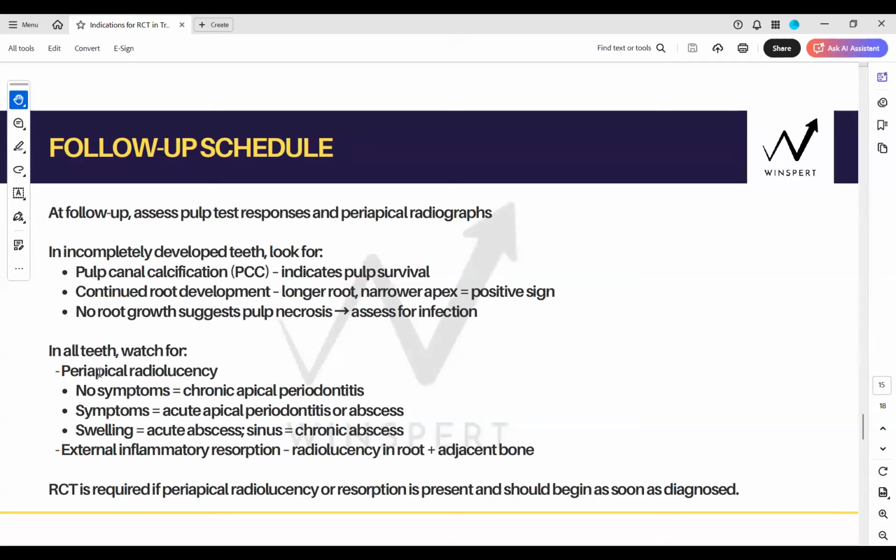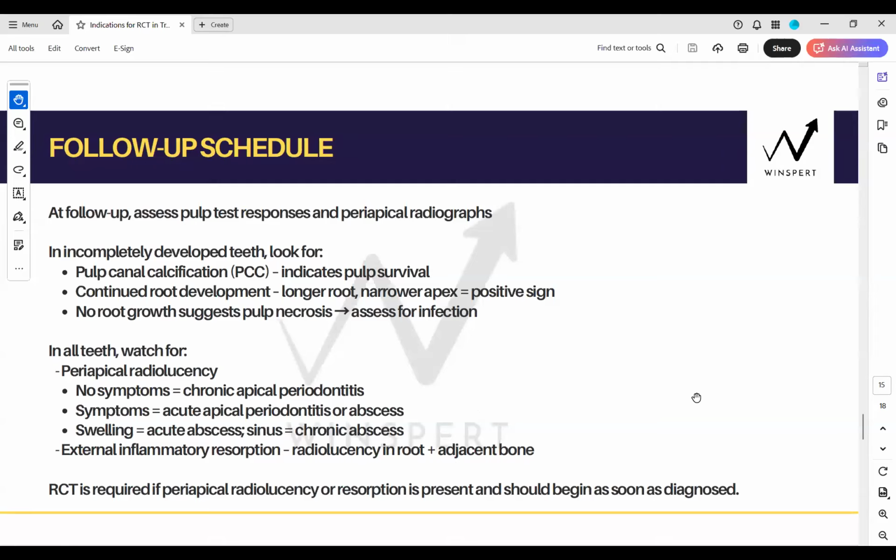Again, telltale sign: any persistent radiolucency with symptoms and swellings indicates infection, and then you would require RCT. In your follow-up schedule, when you find this, you go for RCT. Am I making full sense here, guys? Or if you see any external inflammatory resorption, radiolucency in the adjacent bone, it also indicates infection. So root and bone combined is your external inflammatory resorption. I showed you two X-rays of the mandibular molars and the maxillary premolars. Everybody could appreciate it.